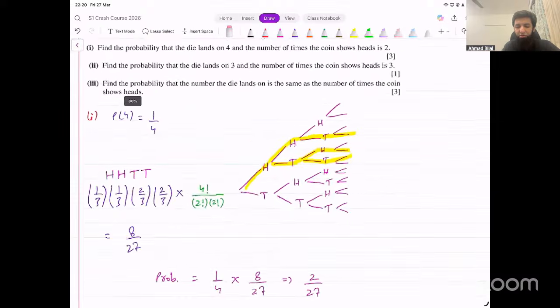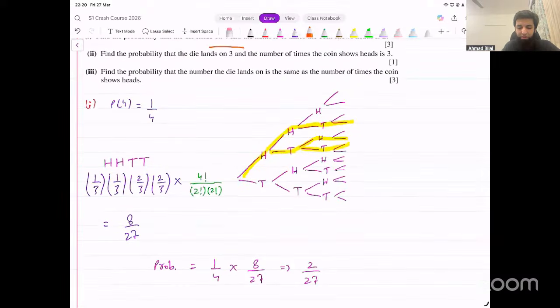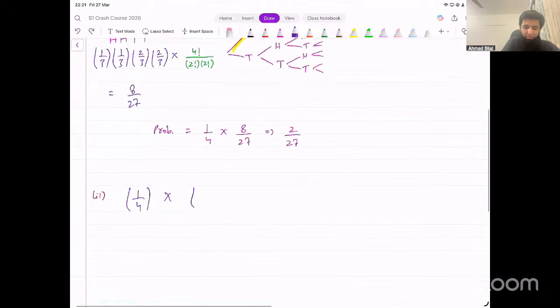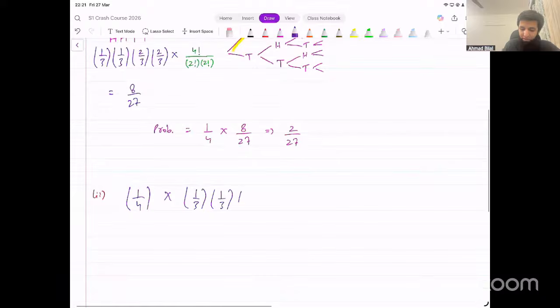How many times are we tossing the coin in this case? Since the die landed on 3, we are only tossing the coin 3 times. What's the probability of having all heads? That will just be 1 over 3 into 1 over 3 into 1 over 3.